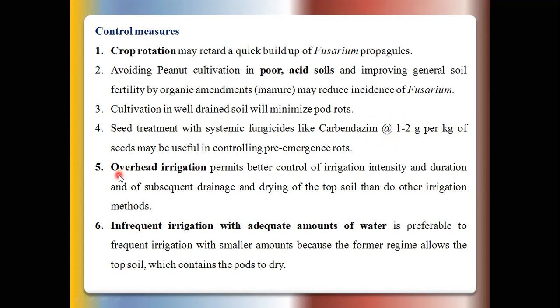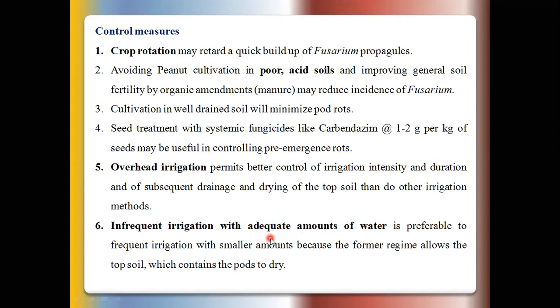Then in the groundnut field, overhead irrigation permits better control of the irrigation, because secondary infection always takes place through the water. So the farmers should not irrigate groundnut crops by using surface irrigation systems. You can use overhead irrigation systems.